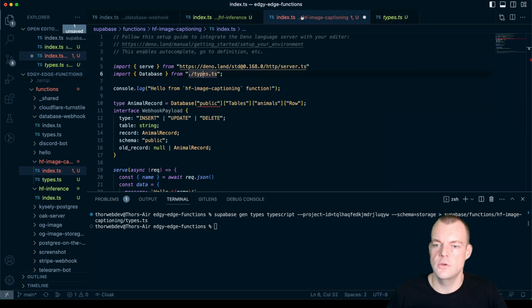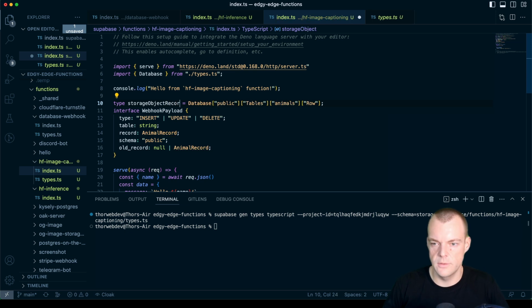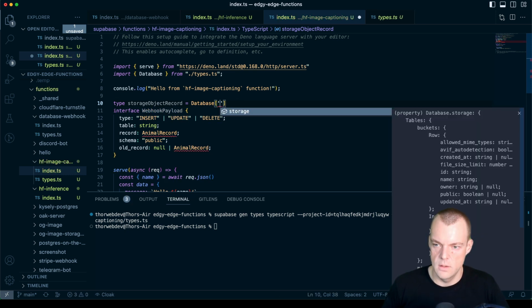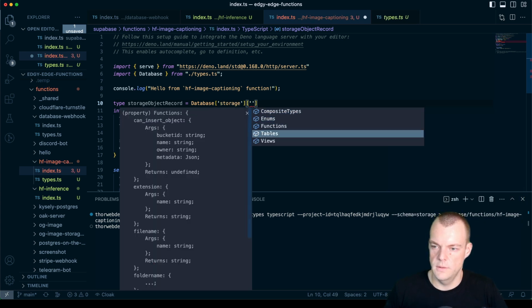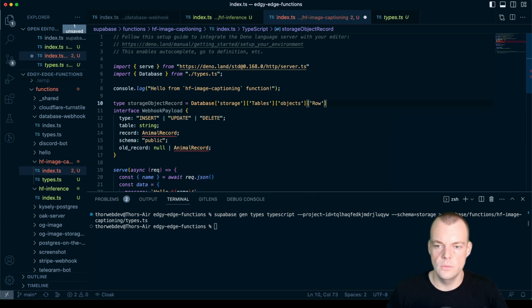And so now what we can do is, this will be our storage object record. We will use, let's go from database, storage, we will use the tables, and there is tables objects, and then specifically the row.